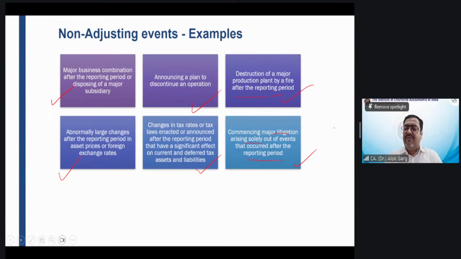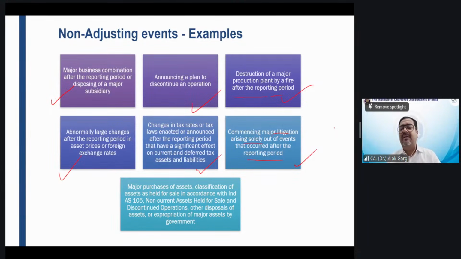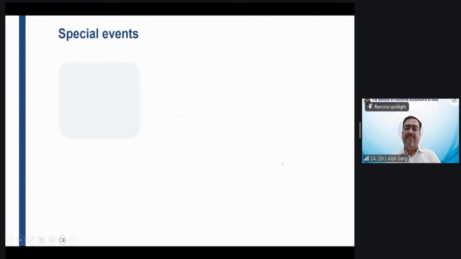It is a non-adjusting event because the evidence of condition was not available on the reporting date. And major purchases of assets, classification of asset as held for sale, disposal, discontinued operation, if these are happening after reporting date, it will be considered as a non-adjusting event, right? And only disclosure is required, right? Is it clear?